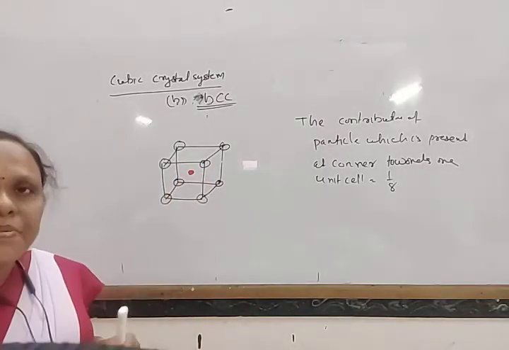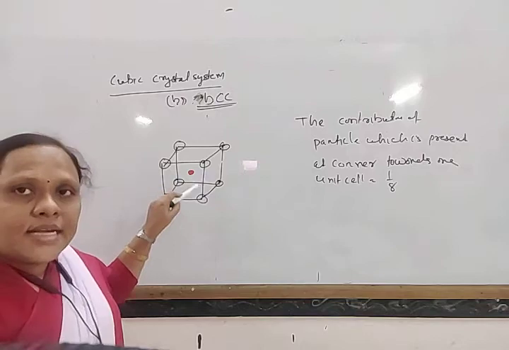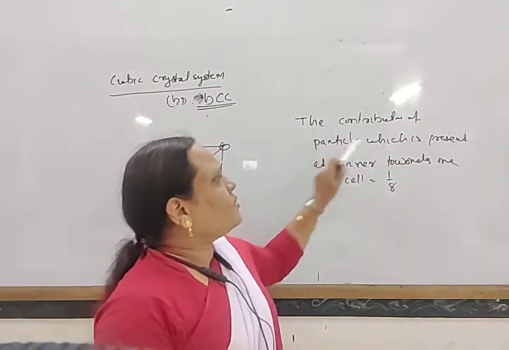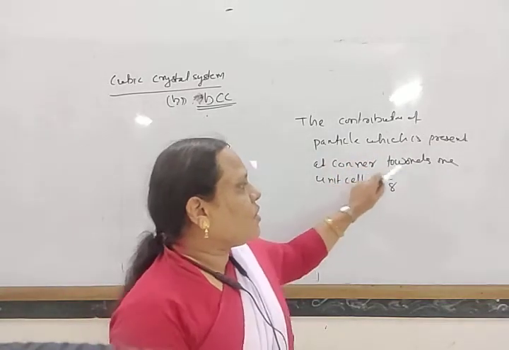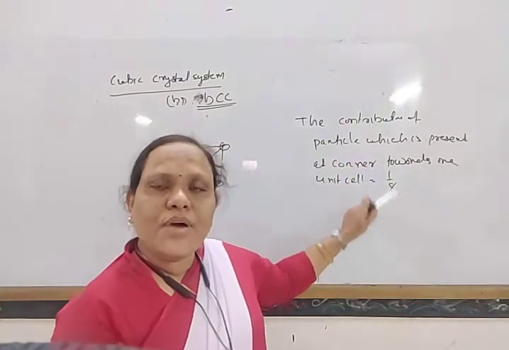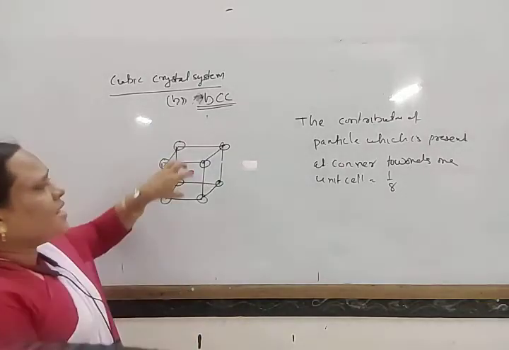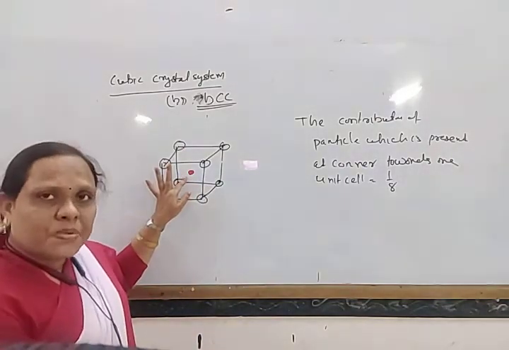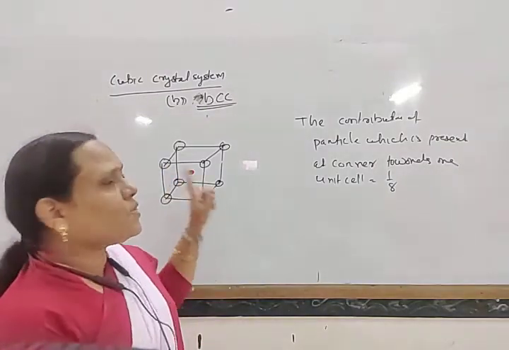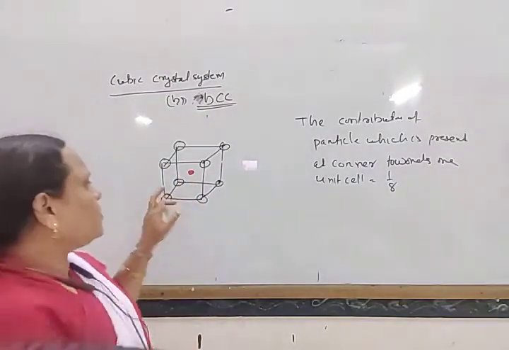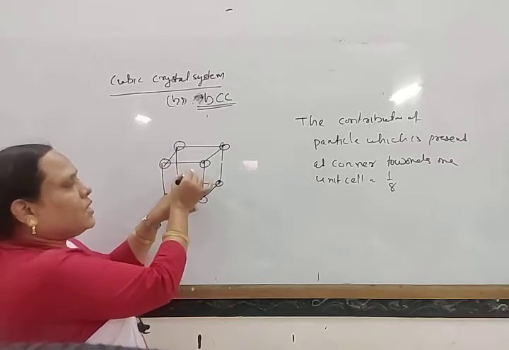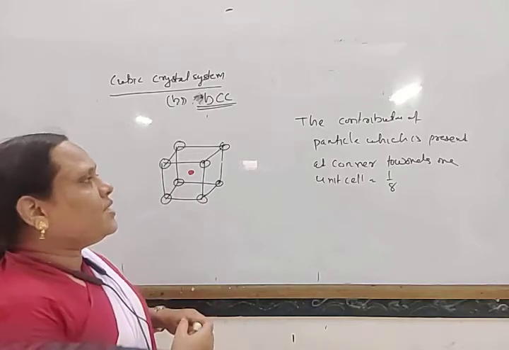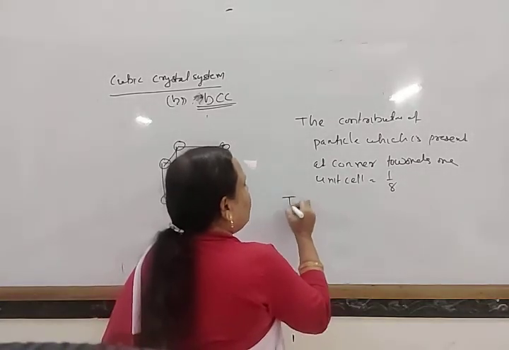Its contribution towards the unit cell is 1, because no other unit cell is attached to it.